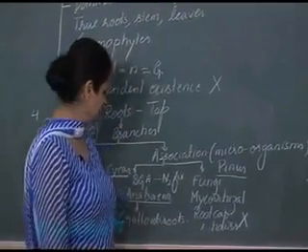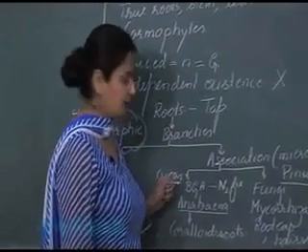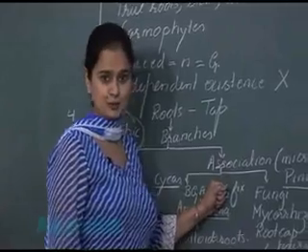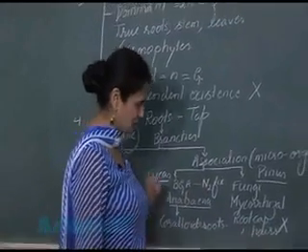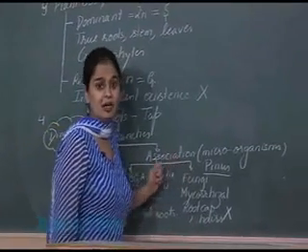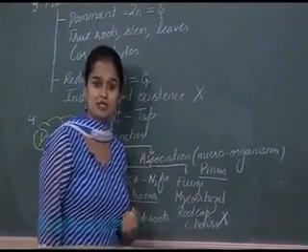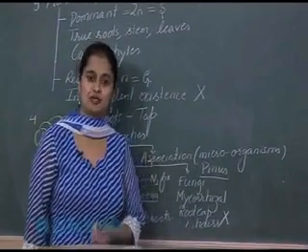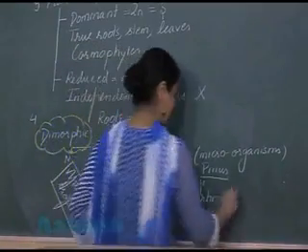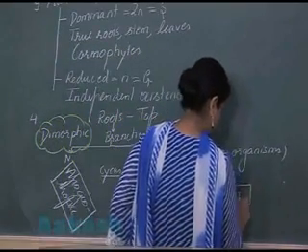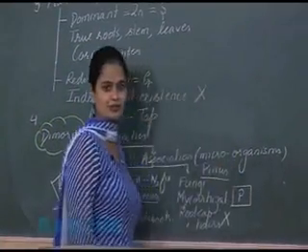So you got this. In Cycas, nitrogen fixing roots, that is coralloid roots, and in fungi, mycorrhizal roots. And what is the function of these roots? They help in the absorption of nutrients from the soil, especially phosphorus.